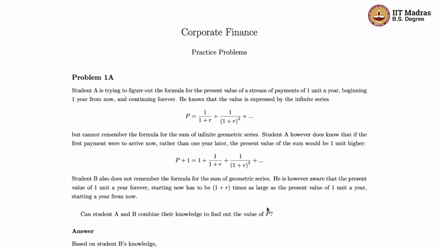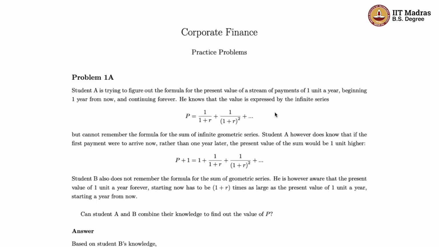As I said, he's aware of the concept of finance, and so he knows present value. He knows that the present value of a stream of payments of 1 unit a year beginning from 1 year onwards has to be calculated in the following way. The 1 unit that is coming up 1 year from now, discounted in today's terms, is 1 by 1 plus R. The 1 unit coming up in year 2, discounted in today's terms, is 1 by 1 plus R square, and so on. So he's aware that this is the sum that he needs to calculate.